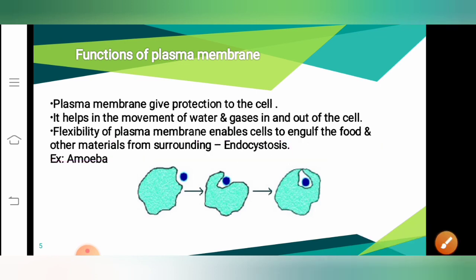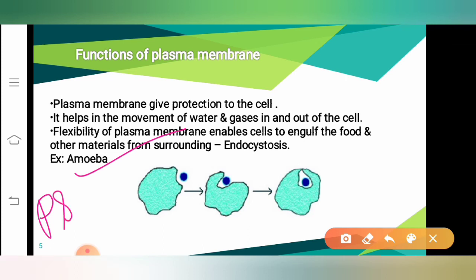To make you understand better, I will give you an example of amoeba. You all know that the amoeba does not have a fixed shape. Its body is pseudocoelomic, that means false body cavity. Suppose the amoeba has to engulf the food, that means it has to take the food inside. What does an amoeba do?